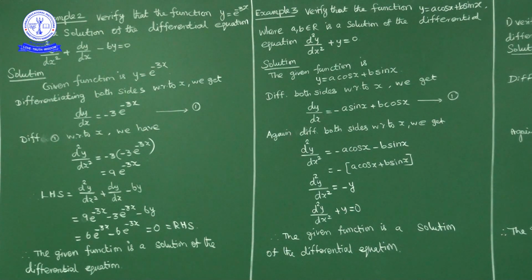So the given function y is equal to e power minus 3x is a solution of the differential equation d square y upon dx square plus dy by dx minus 6y is equal to 0.